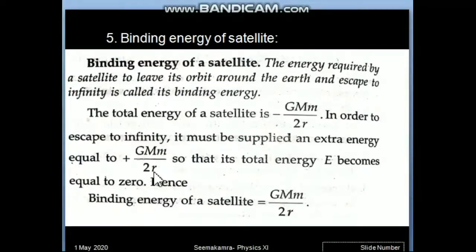That's why whatever energy we supply to the satellite so that it moves to infinity is called the binding energy of the satellite. So the binding energy of the satellite will be GMm upon 2r. Or we can say that whatever is the total energy of the satellite with negative sign, we use the same amount of energy with positive sign as the binding energy of the satellite. So this is the 5th concept of orbiting.